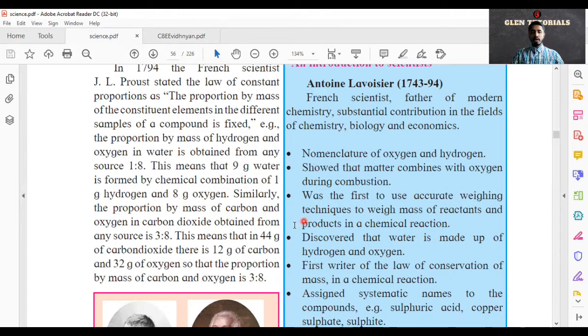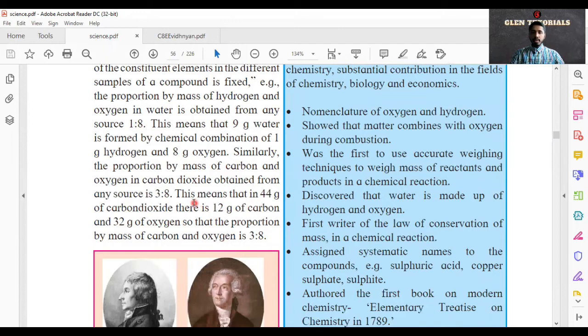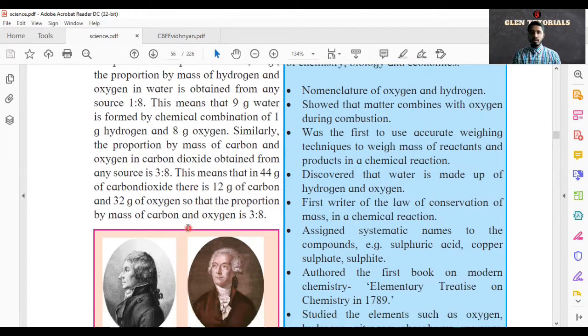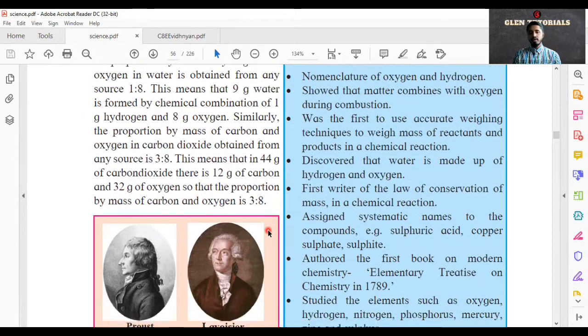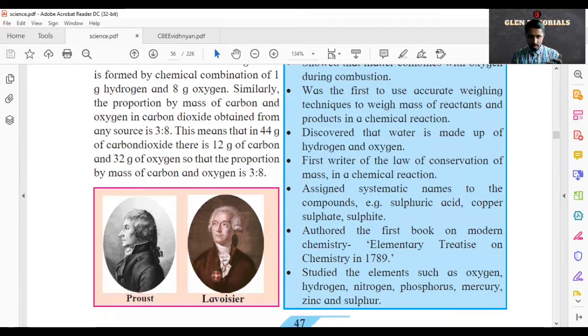Similarly, the proportion by mass of carbon and oxygen in carbon dioxide, obtained from any source, is 3:8. So carbon and oxygen make CO2, that is carbon dioxide. It also has to be in a definite proportion, then only we will get carbon dioxide. If carbon and oxygen are not mixed in the proportion of 3:8, then we won't get carbon dioxide. So 44 grams of carbon dioxide is made from 12 grams of carbon and 32 grams of oxygen. This is how Proust and Lavoisier used to look.